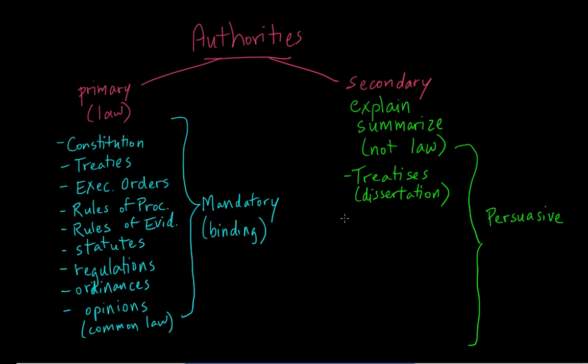Another example of a secondary source is what we call a restatement. You'll probably learn about restatements in contracts or torts. Restatements are a type of treatise on specific legal subjects. So, for example, the restatement of torts or the restatement of contracts. It's an attempt to gather the case law, the common law, on a particular subject from around the country that has developed over the years, and to put it into an organized written volume.